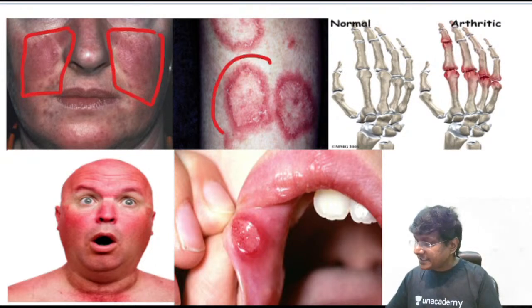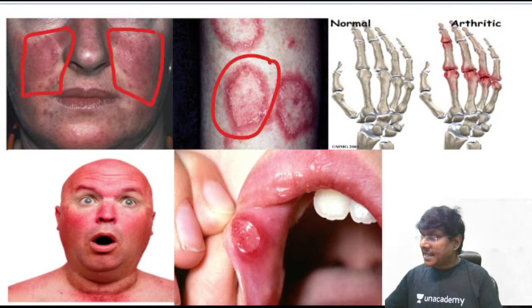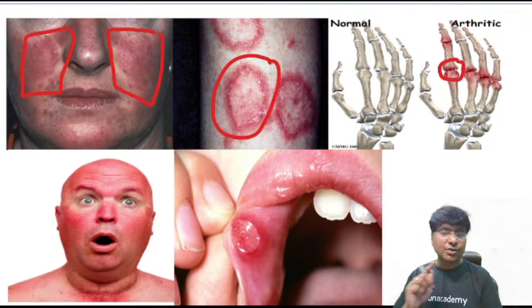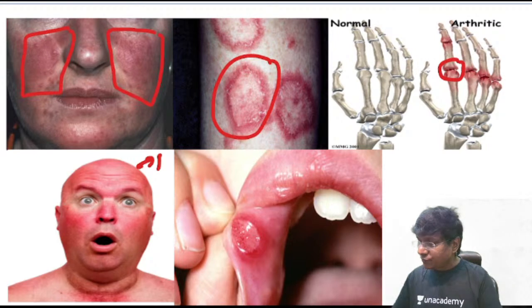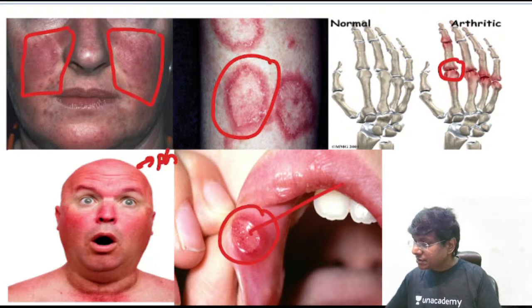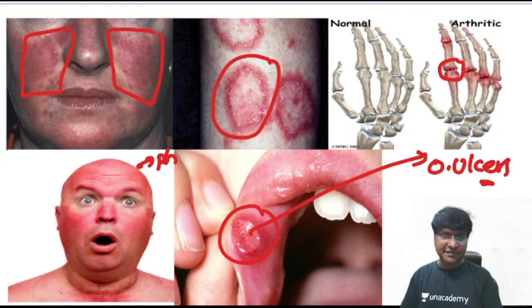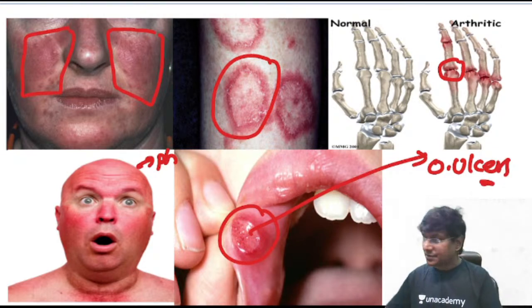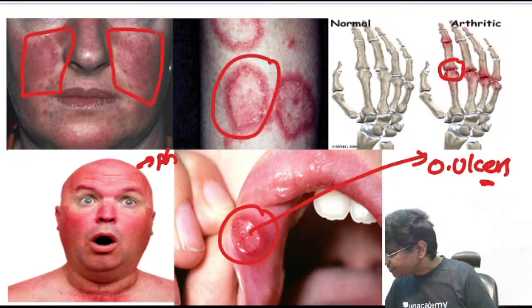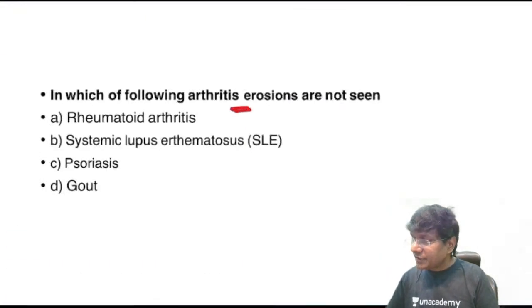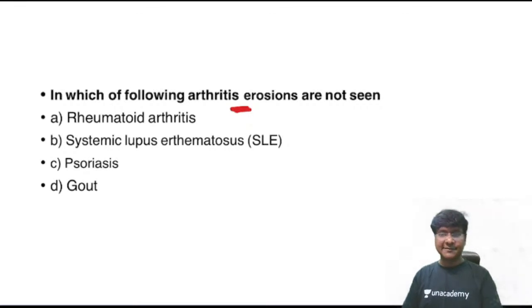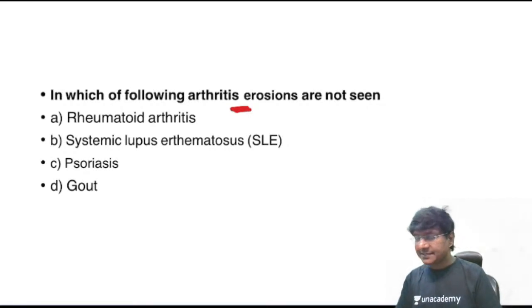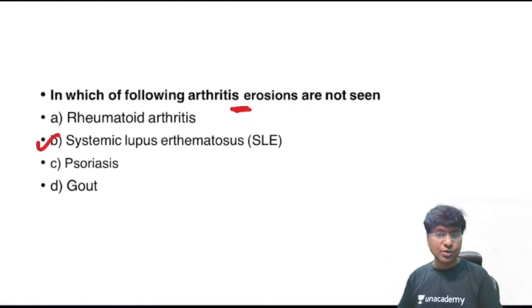The other rash that will be there is the discoid rash. And arthritis will be there, that is non-erosive arthropathy. And this will be your photosensitivity, and this is your oral ulcers. So these are the mucocutaneous manifestations in patients with SLE. Then you see this quick question: in which of the following arthritis are erosions not seen? Please remember, in patients with SLE, you don't have erosions. It is a non-erosive arthritis.